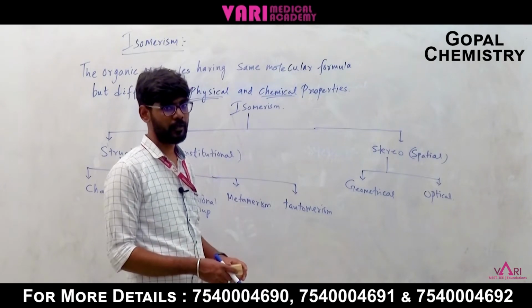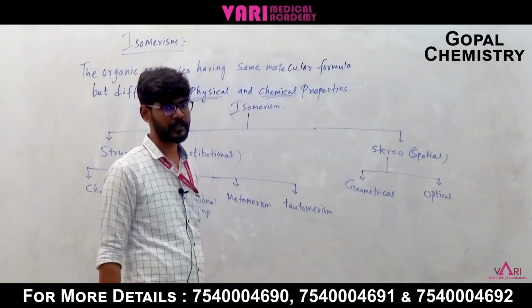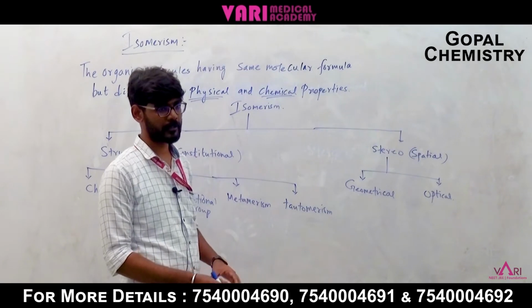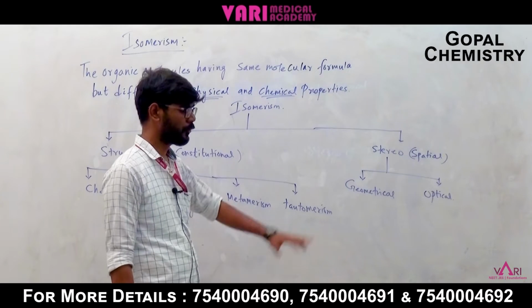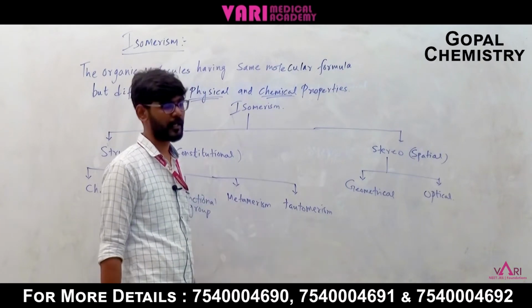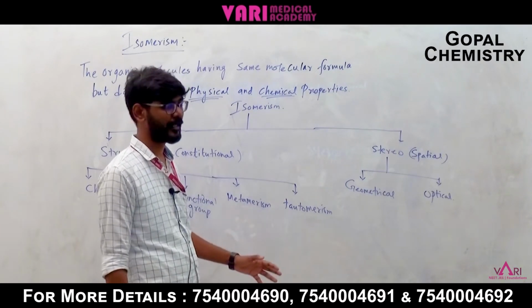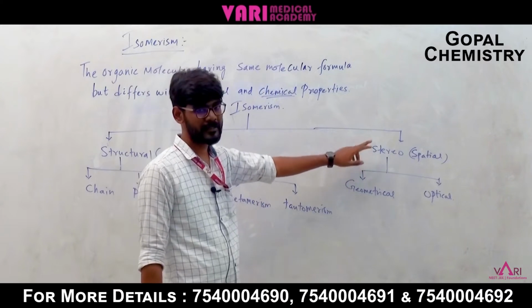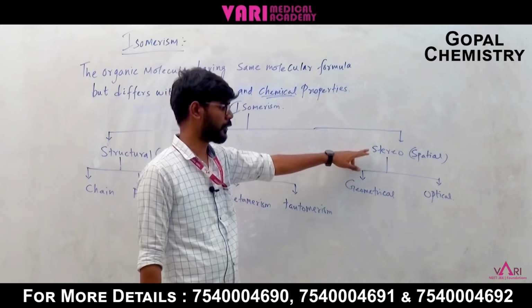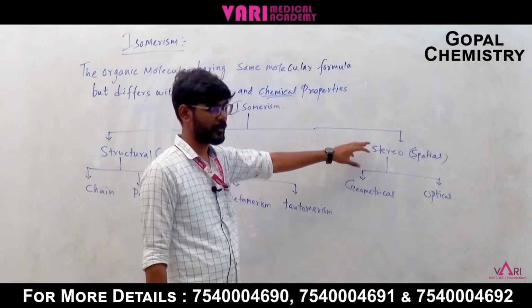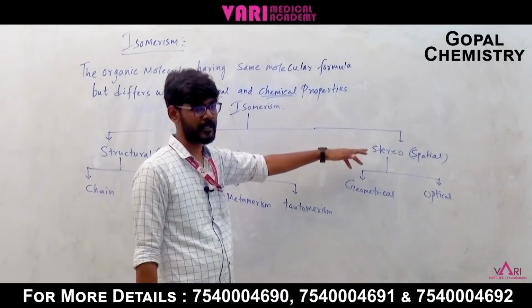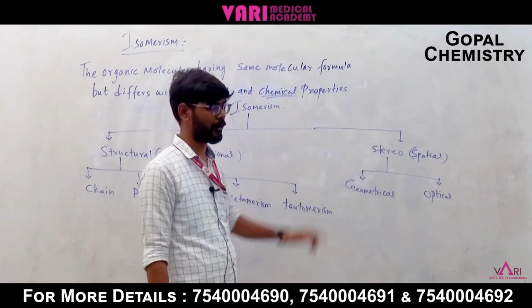Like in the Fischer projection, we change 3D to 2D. There are numerous models to explain organic compounds in 3D, based on stereo methodologies. That is stereoisomerism.